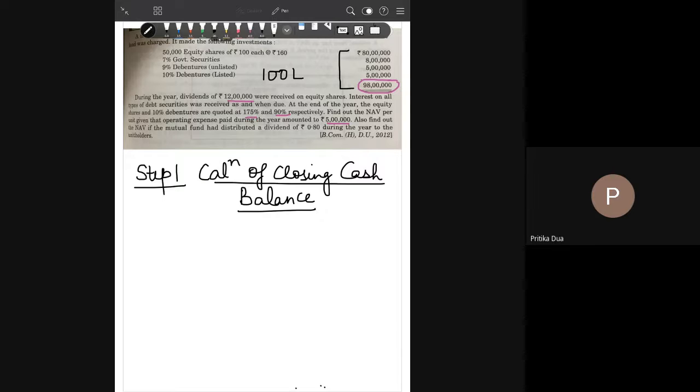So we start with the opening cash balance, which we have already seen: 100 lakh was raised while 98 lakh has been invested. So opening cash balance is equal to rupees 2 lakh.